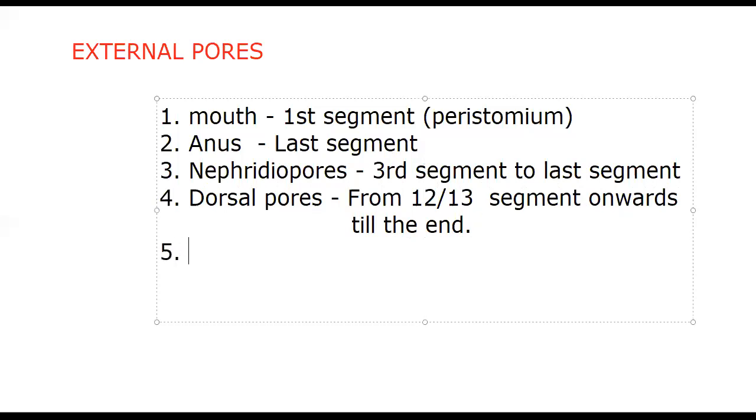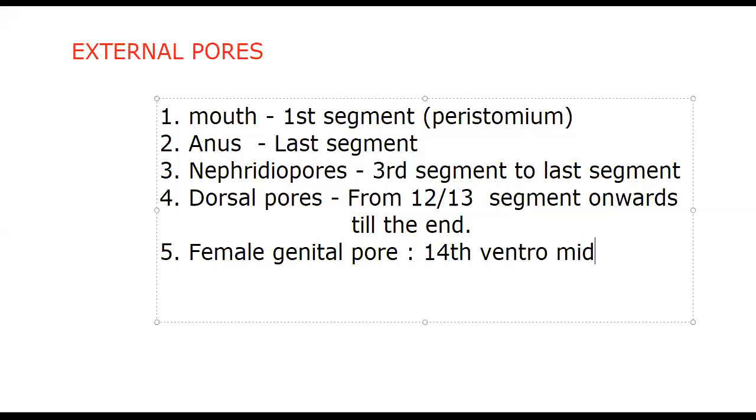Next, the female genital pore: 14th segment, ventromiddle. Female genital pore is there on the 14th ventromiddle.